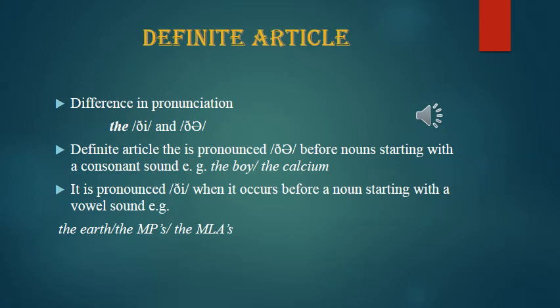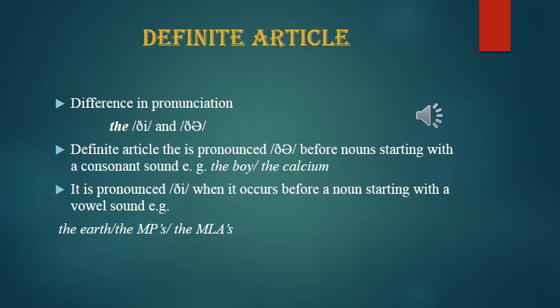Let's move to the definite article. As I've told you earlier, the definite article is pronounced both as "thuh" and "thee". It is pronounced "thuh" before nouns starting with a consonant sound, like the boy, the calcium. It is pronounced "thee" when it occurs before a noun starting with a vowel sound, like the earth, the MPs, the MLAs.